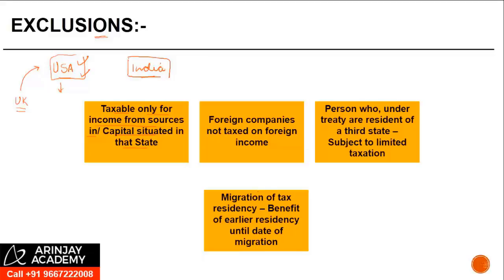And in case of people who migrate tax residency, the benefit of earlier residency will be given until the date of migration. Let me just explain this here. So suppose in the UK, there is Mr. X. He was a tax resident until 31/3/2016. Then he migrated to the US and became a tax resident of the US. He will get the benefit of the India-UK treaty for incomes up to 31/3/2016, and thereafter it will be considered under the India-US treaty.